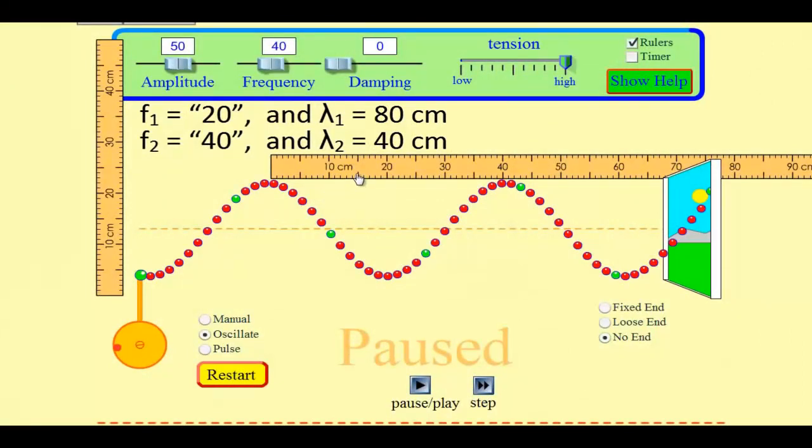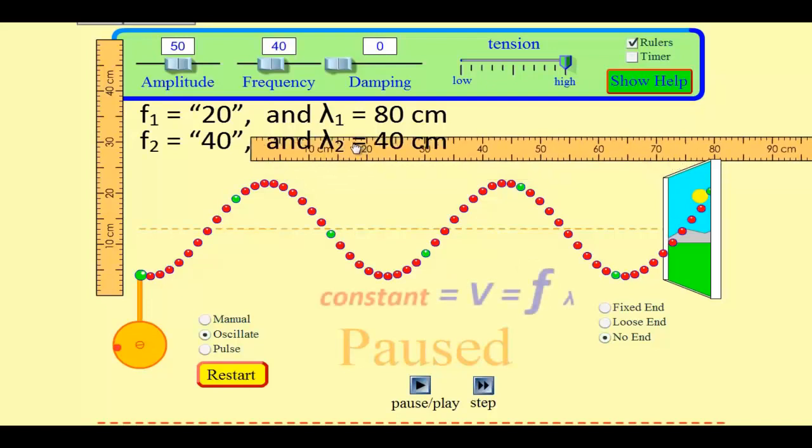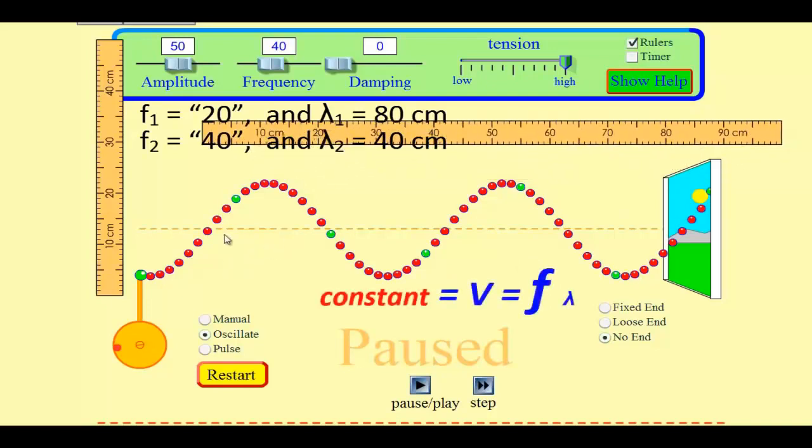Now, if I double the frequency and halve the wavelength, since velocity is frequency times wavelength, the effect of one is being countered by an inverse effect on the other variable. So in other words, doubling f means halving the lambda, the wavelength. So that would make the velocity constant. We can see from this sim that this is in fact the case.